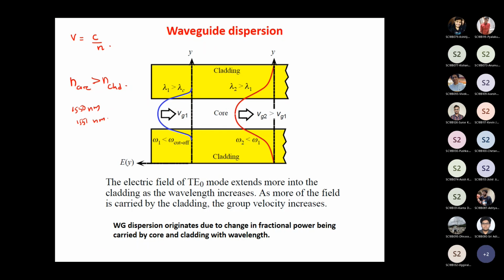They are not similarly distributed. There is a difference in the way the power is distributed inside the core and the cladding. It turns out that smaller wavelength signals are more confined inside the core, whereas longer wavelength signals are spread more in the cladding.